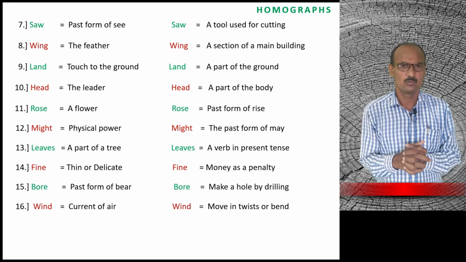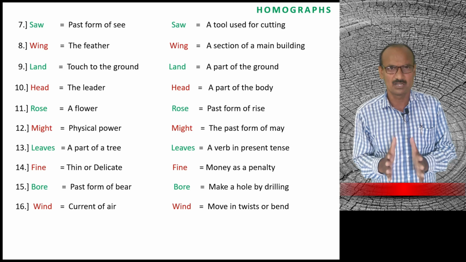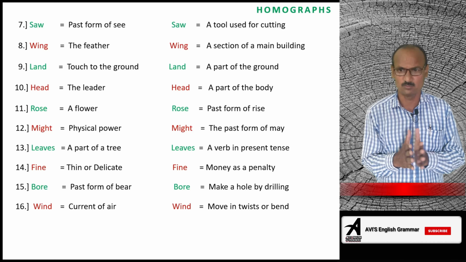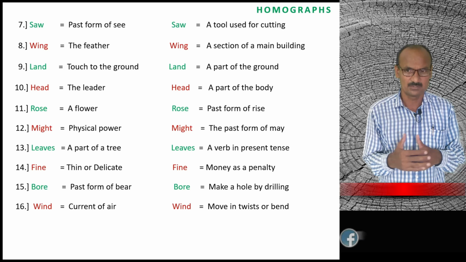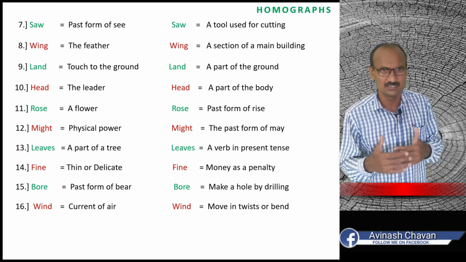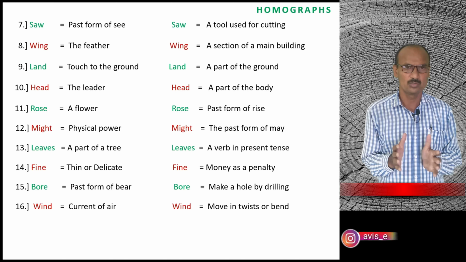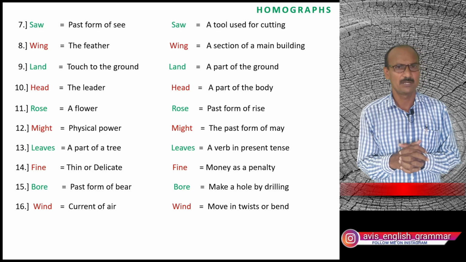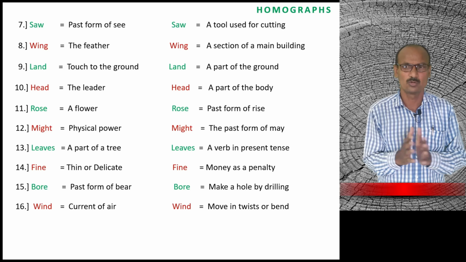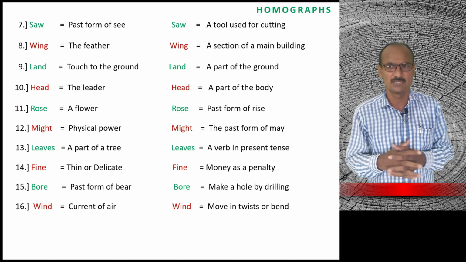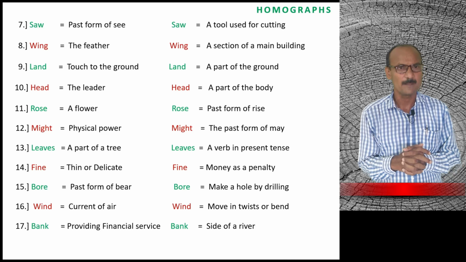16. Wind. Wind is a homograph, but it has a different pronunciation. Wind means current of air, and another, its pronunciation is different. It is called wind. Wind means move in twist or bend. The pronunciation is also changed here. Sometimes in homographs, the words have different pronunciation. Wind and wind.